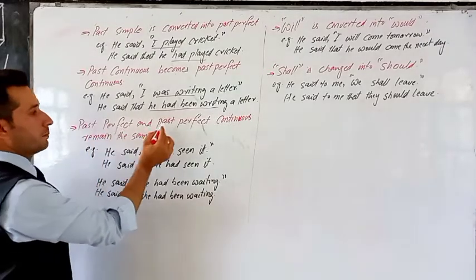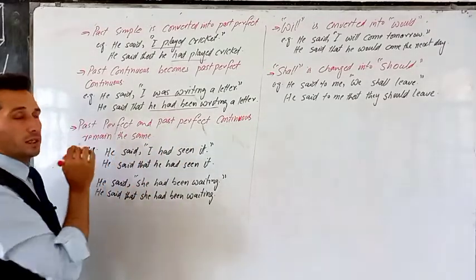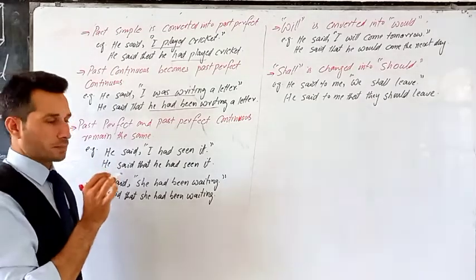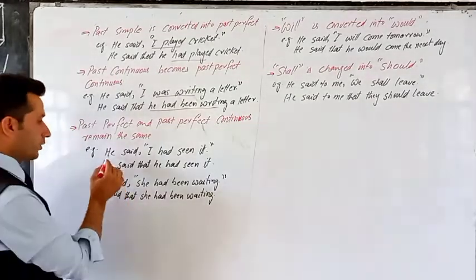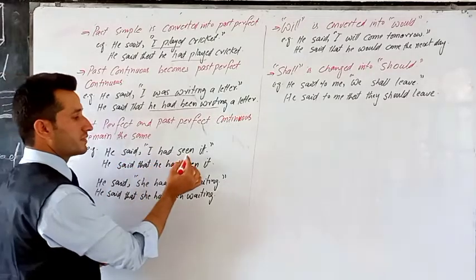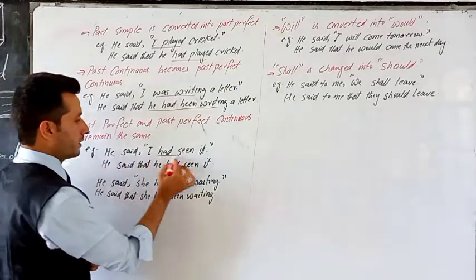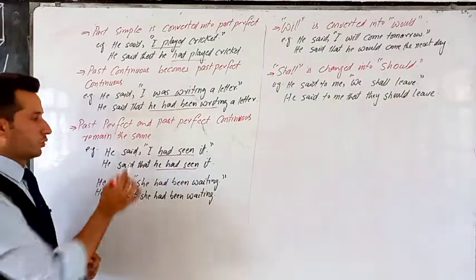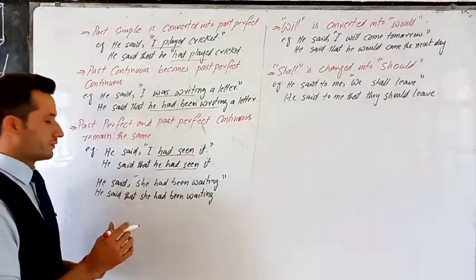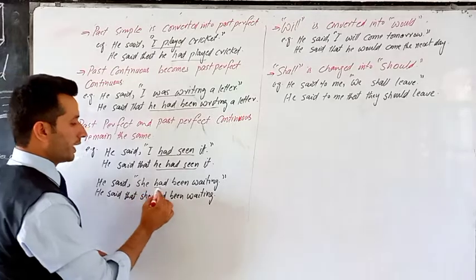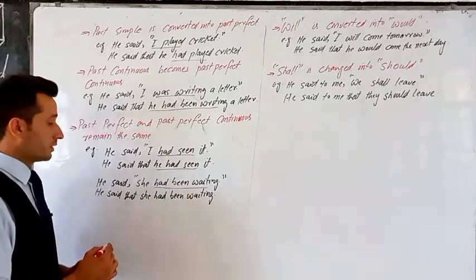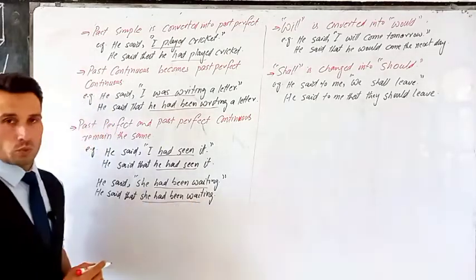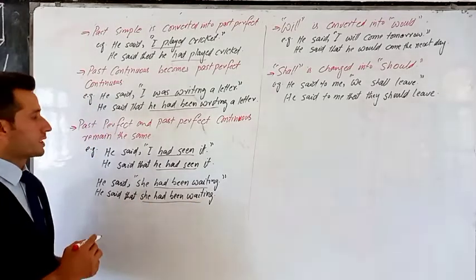Past perfect and past perfect continuous remain the same. No change occurs when there is past perfect or past perfect continuous tense in the noun clause. For example, he said, I had seen it. I had seen it is past perfect. He said that he had seen it. We only change the pronoun and the tense remains the same. He said she had been waiting. So he said that she had been waiting. So no change takes place in past perfect and past perfect continuous tense.